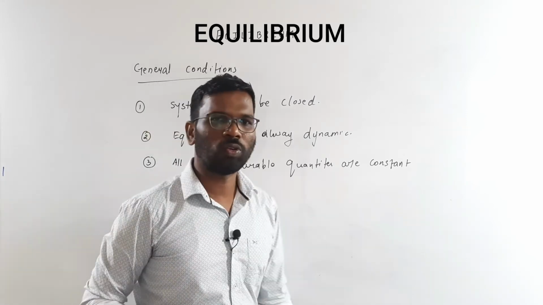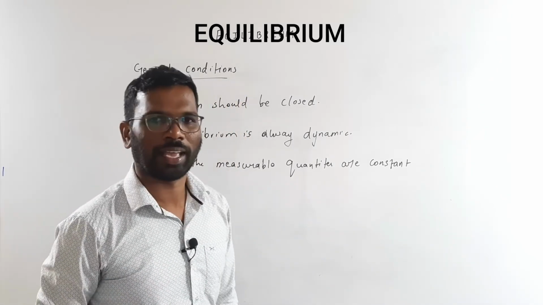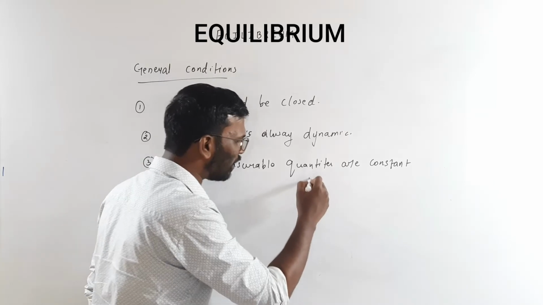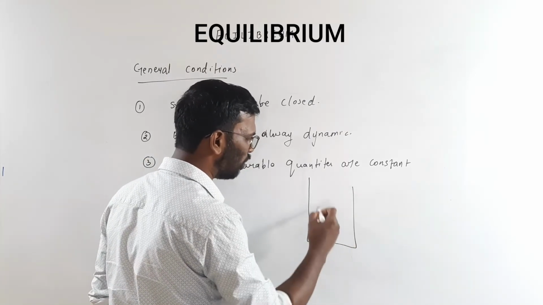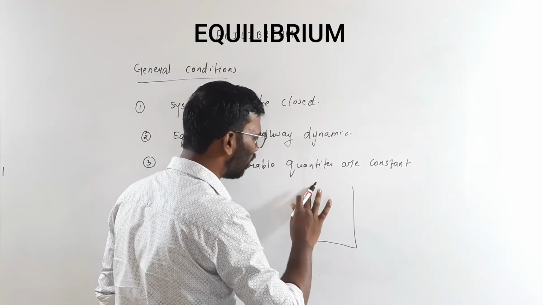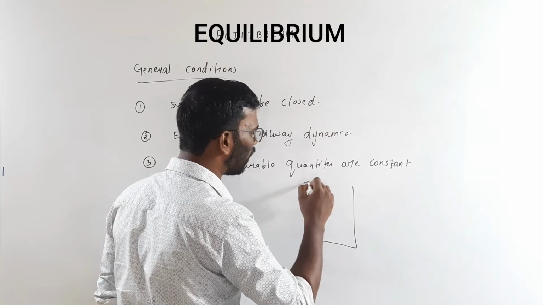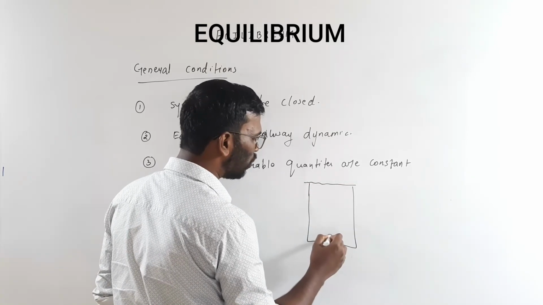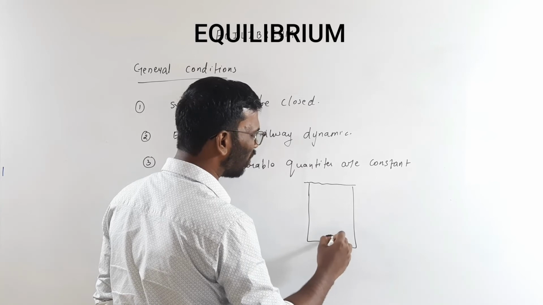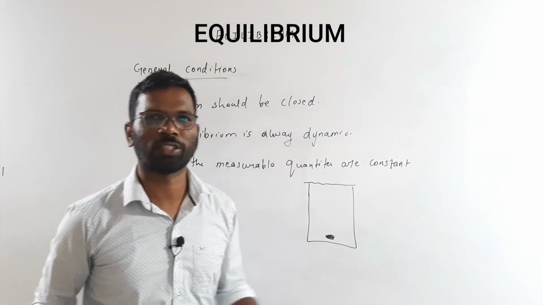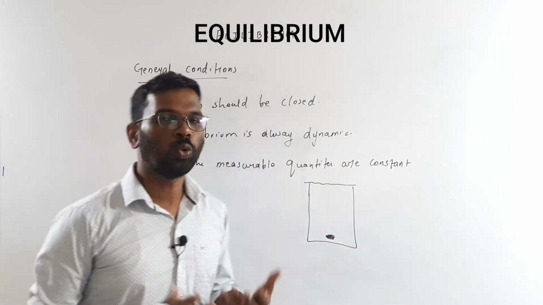If we want to measure a concentration at equilibrium, let's take the same example of physical equilibria, where the sugar you took at the beginning was, let's say, 2 gram.